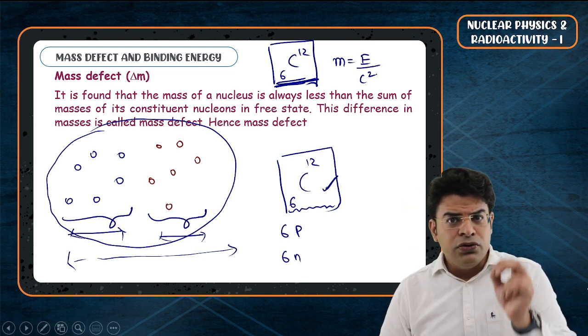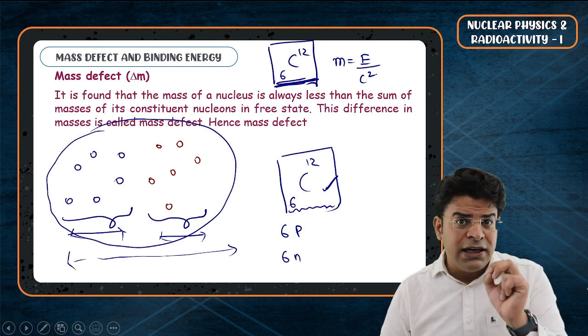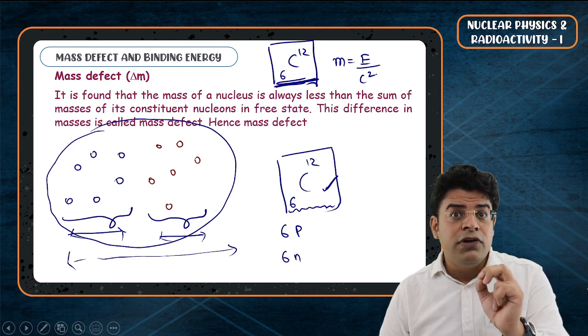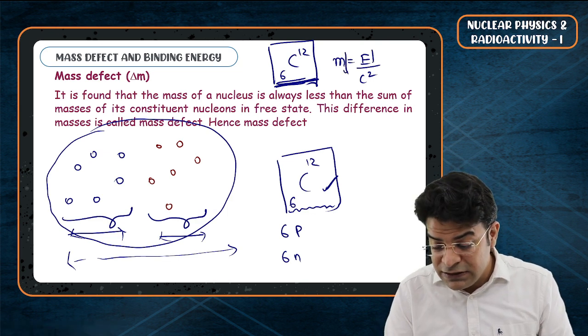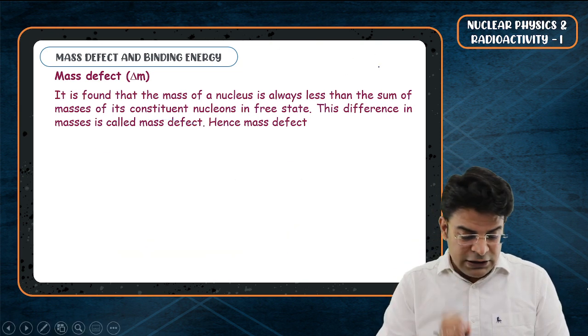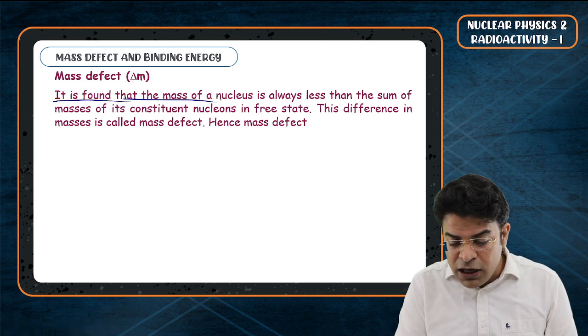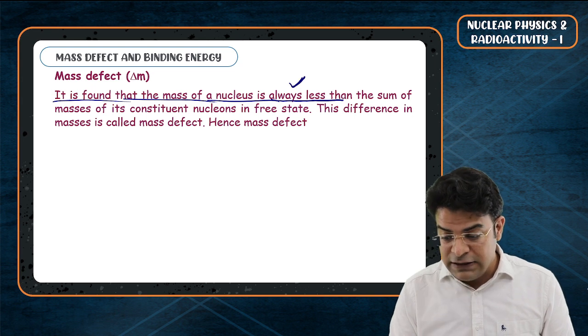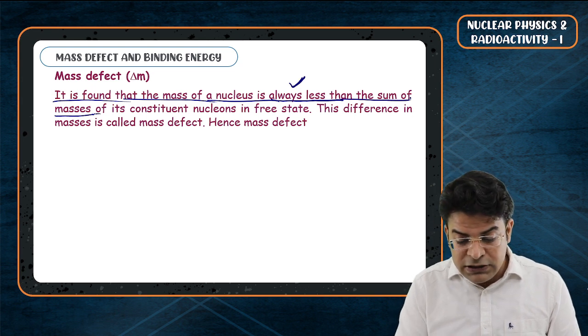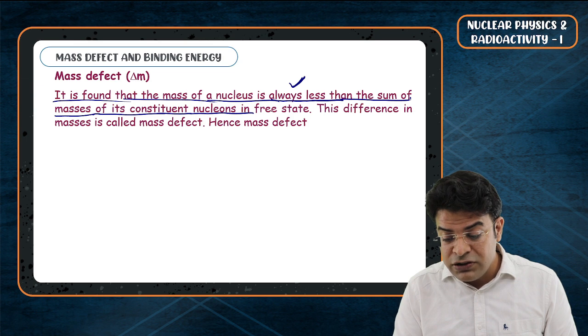Since using the stability argument I can say that the energy of the nucleus formed is less, it means that its mass is less. So once more, the mass of a nucleus is always less than the sum of the masses of the constituent nucleons in free state.